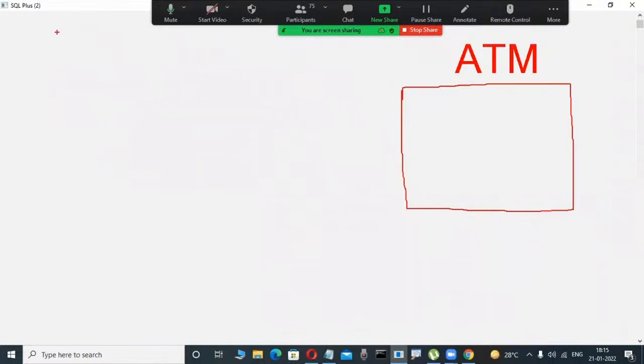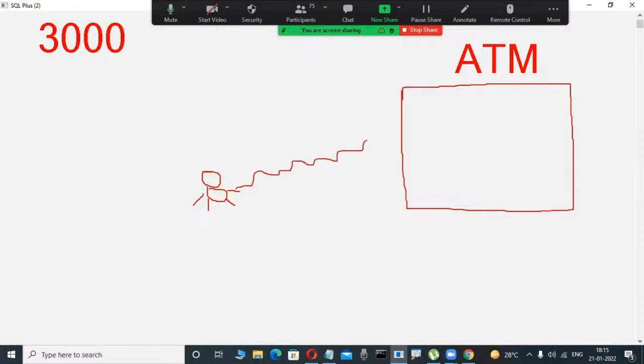Observe here. Maybe my balance is 3,000, for example. Today, I decided to withdraw some amount, for example. Suppose I'm going to the bank. Slowly observe here. This small scenario is easily understandable, even by a non-technical person. I'm going to some ATM center, for example.